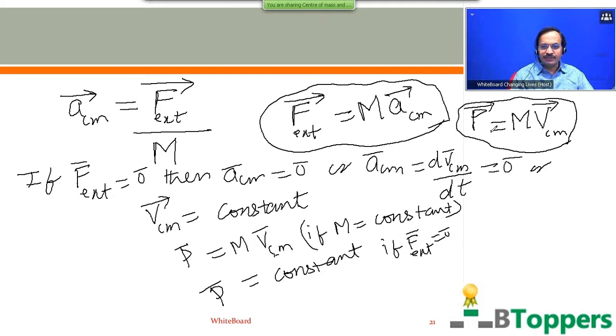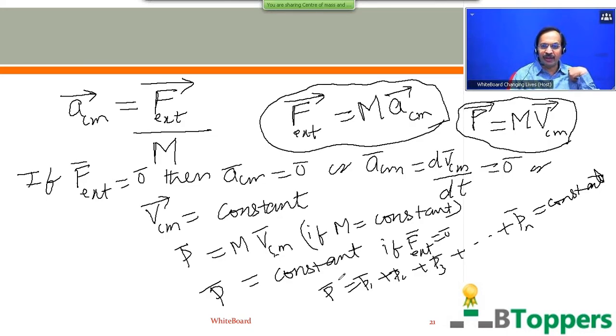That means if the resultant of all the external forces acting on all the particles of the system becomes 0, I mean if no net external force acts on the system, then the total linear momentum of the system remains constant both in magnitude and direction. Here capital P vector represents the total linear momentum of the system of particles. That means the vector sum of the linear momentum of all the particles of the system remains constant both in magnitude and direction if the vector sum of all the external forces acting on the system becomes 0.